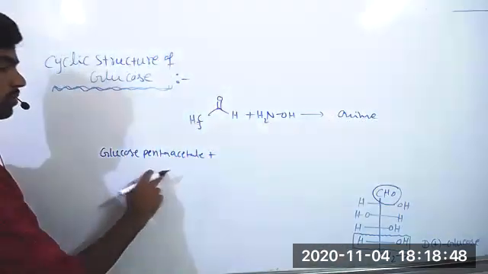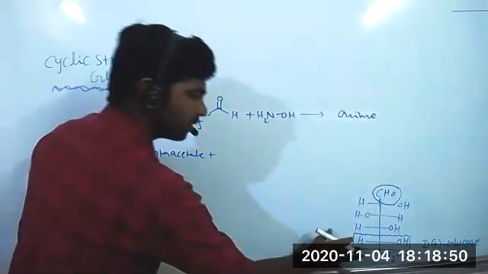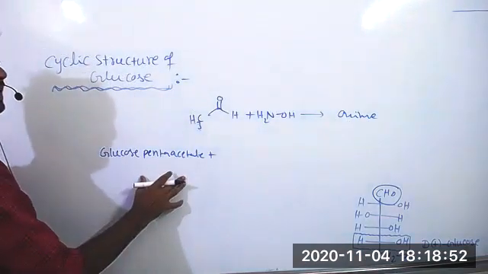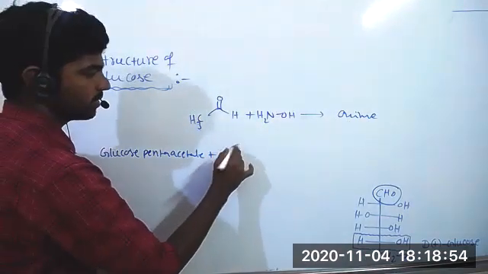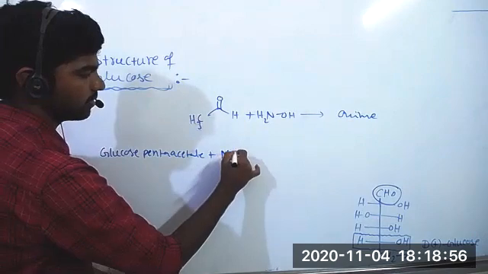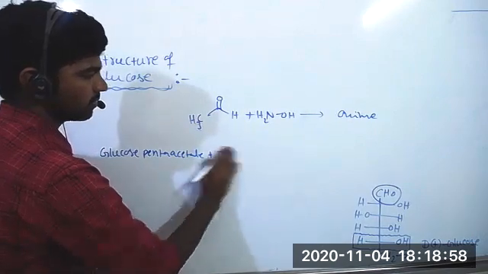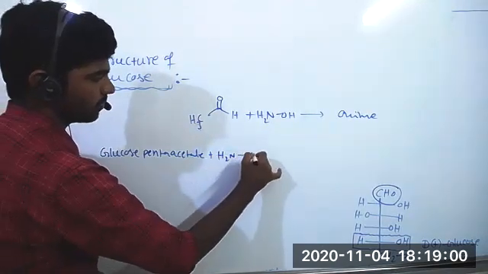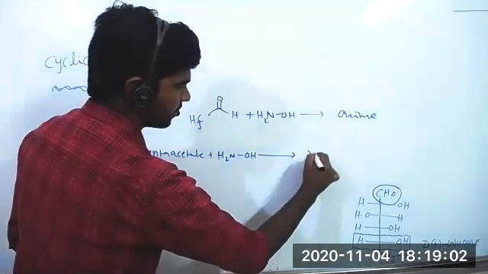So here I am talking about glucose pentaacetate, not about glucose directly. Glucose pentaacetate, when treated with hydroxylamine, gives no product.